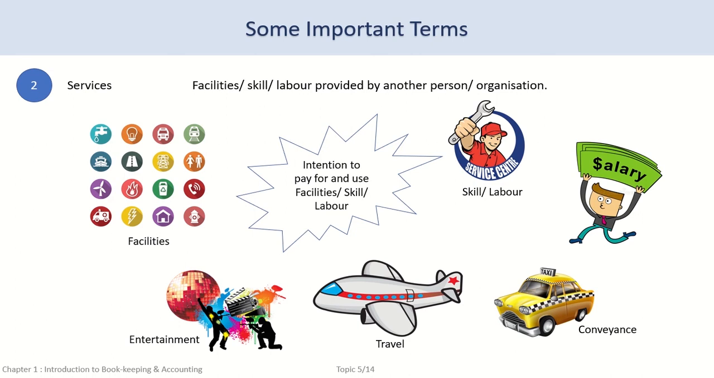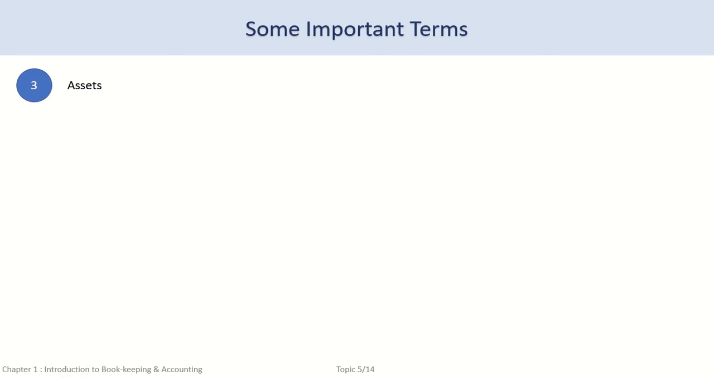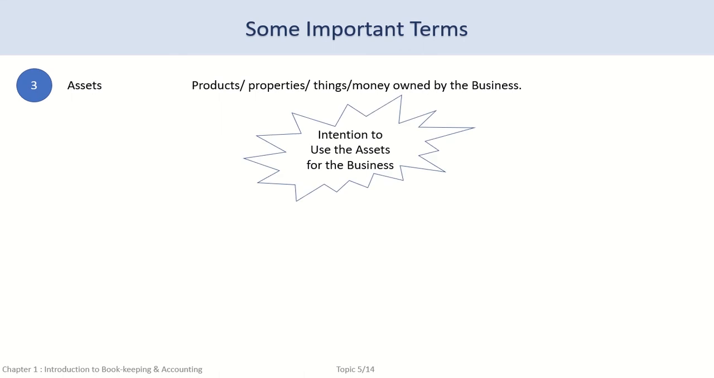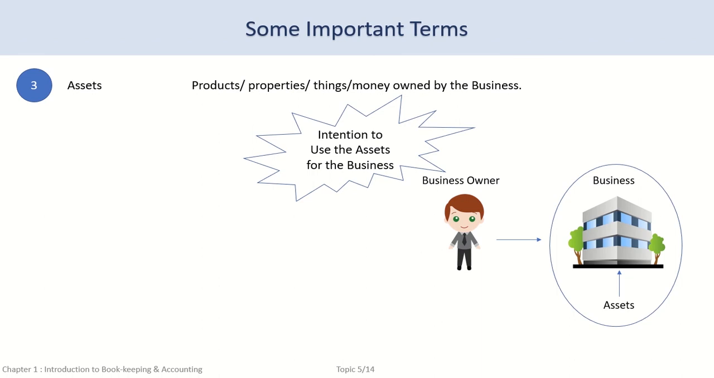The next term is assets. Assets are all things, possessions, or products that are owned by the business. They help the business run or function. Anything of value that the business has received and owns, which the business intends to use, and which can be sold or disposed of at a future date, are assets of the business. If the owner buys an asset for his personal use, it is his personal asset and not a business asset.